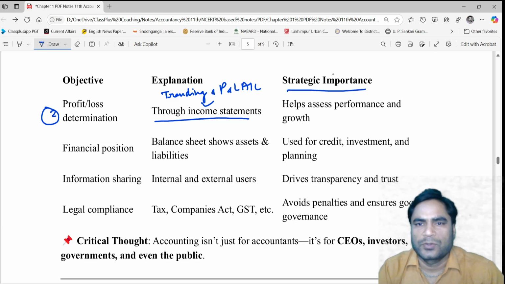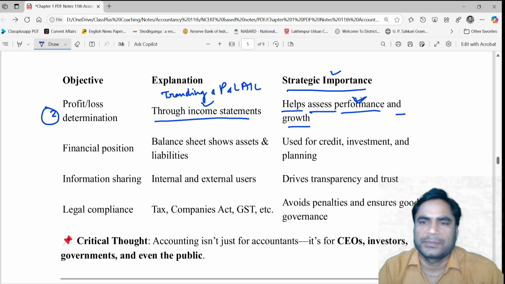Its strategic importance is that it helps assess performance and growth. Is the performance of any organization good or not? It is determined by the amount of profit it has earned, and if the organization is earning more and more profit year after year, then it is called that the business is growing. So this was the second objective.